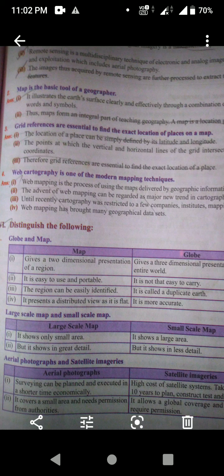Next, distinguish between GIS and GPS. That is page number 226. Distinguish between GIS and GPS.